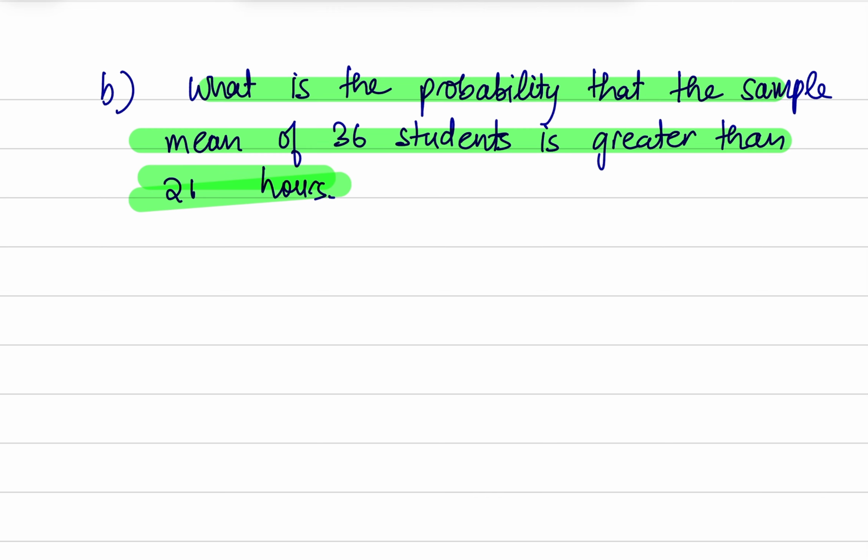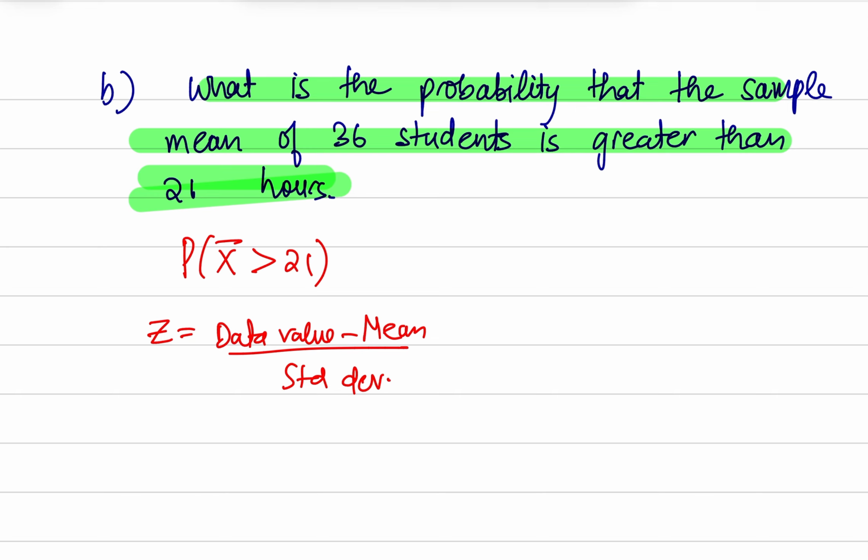Now we're talking about picking a sample of size 36, and we want the mean of that sample, average of the study hours for the sample of size 36, we want that to be greater than 21 hours. So I'm going to transfer it to mathematical language. We want the sample mean to be greater than 21 hours. Now I'm going to go ahead and find the z-score and then find the area to the right of that z-score. Now we know the z-score formula is data value minus the mean divided by standard deviation.